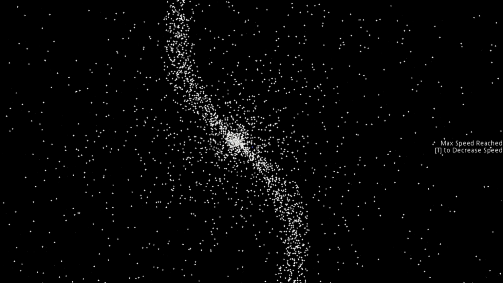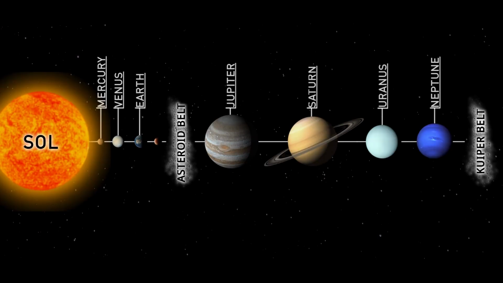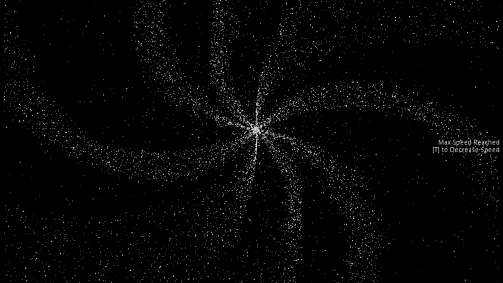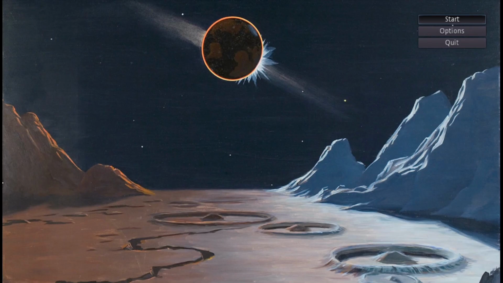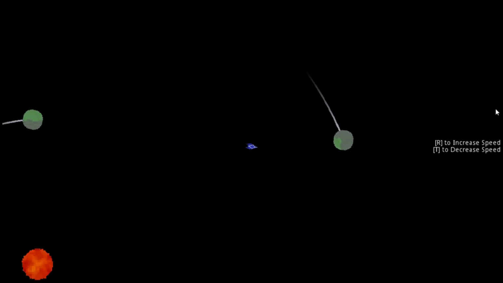I, of course, start by seeding the generator with my save file number. I then sprinkle 9,000 stars around in a vague galactic shape. Each star represents an entire planetary system. And yes, I'm calling it a planetary system and not a solar system, because technically only our planetary system is called that. I did experiment with adding more than just 2 arms to the galaxy, or spreading the planets out, but it's amazing how quickly the beautifully organized randomness devolves into a messy circle when you try that. So, 2 arms it is for now, maybe I'll keep playing around with it later.